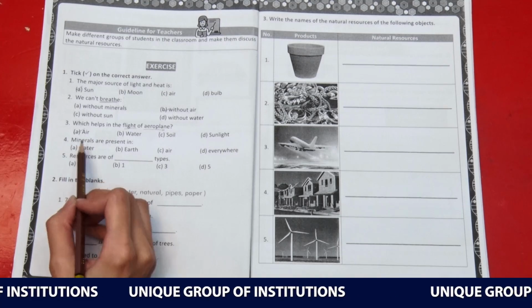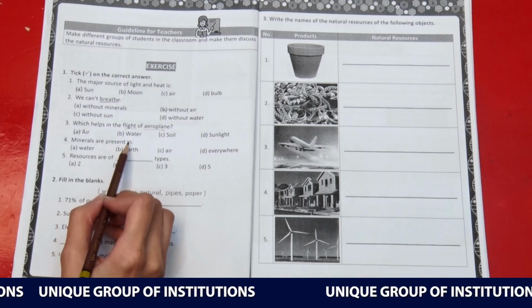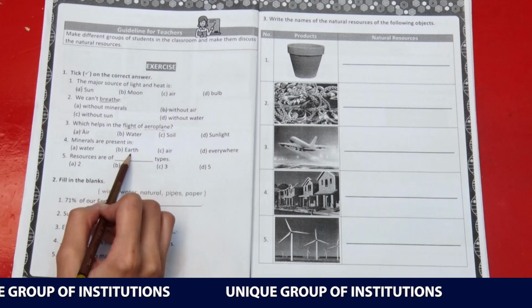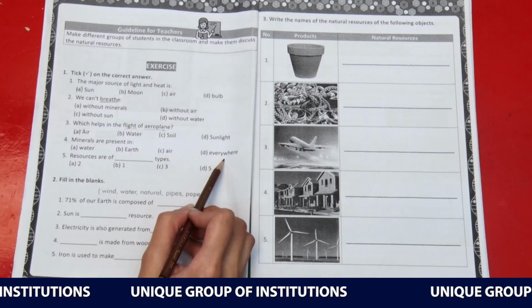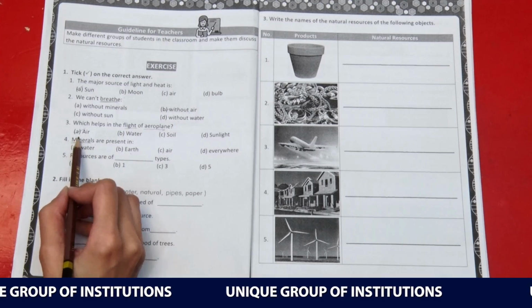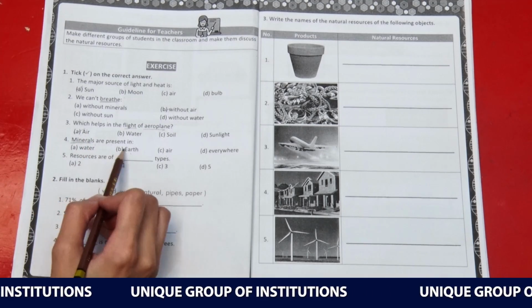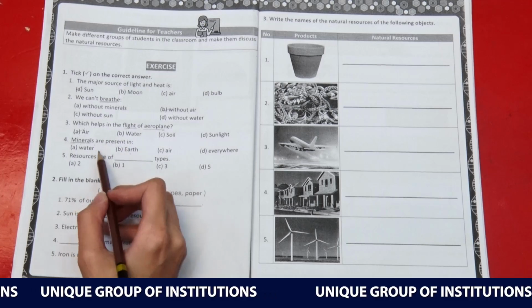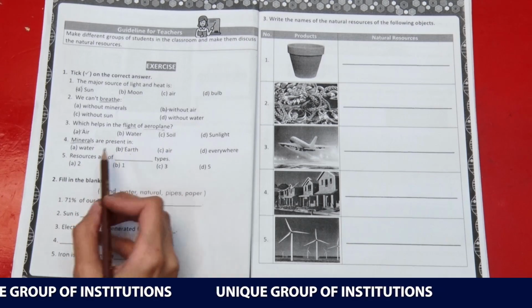Moving on to the 4th one. Minerals are present in water, earth, air, everywhere. As we have discussed in the last lecture, minerals are present in the earth. So the right option will be B.